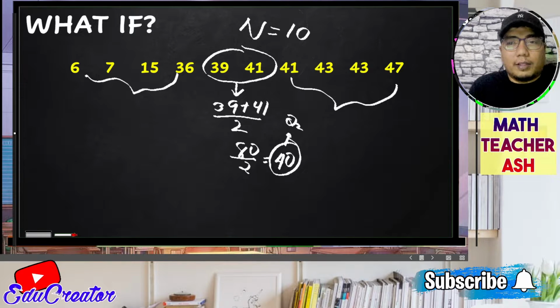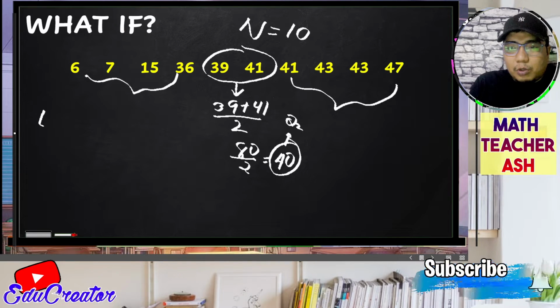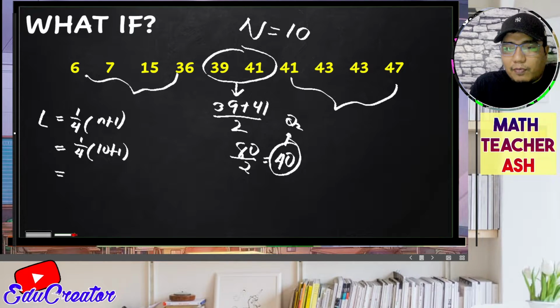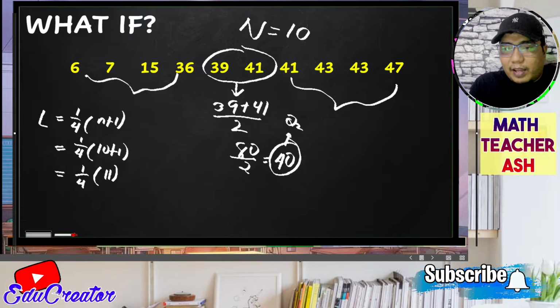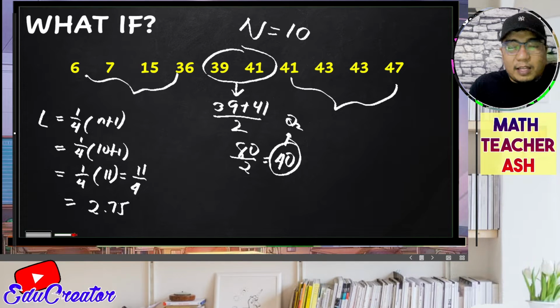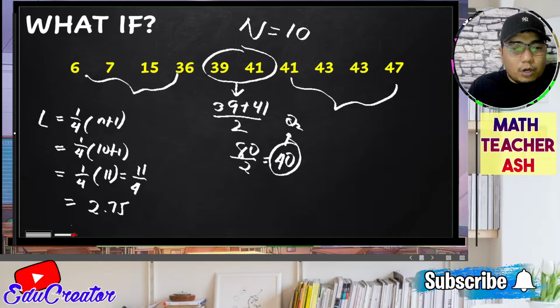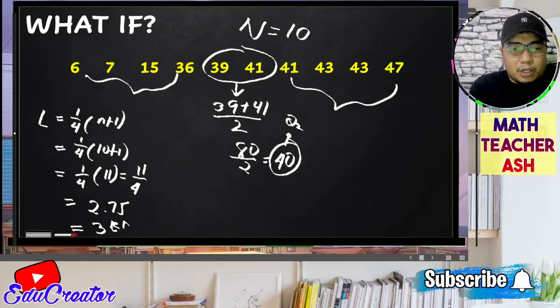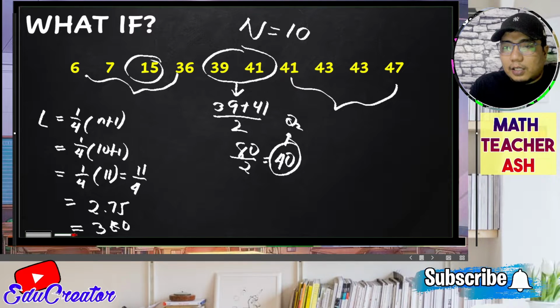Now, how about quartile 1? In quartile 1, we just use the formula, 1/4 times n plus 1, where our n here is 10. So that will give us 10 plus 1, and of course, that is 1/4 of 11. So 11 divided by 4, the answer for that is 2.75. And if we remember the rule in our quartile, we will round it up. So that will be the third position. So if that would be the case, our quartile 1 here in this given data set is okay.